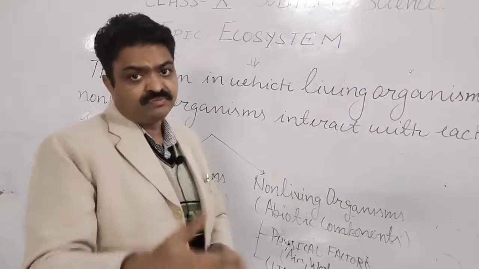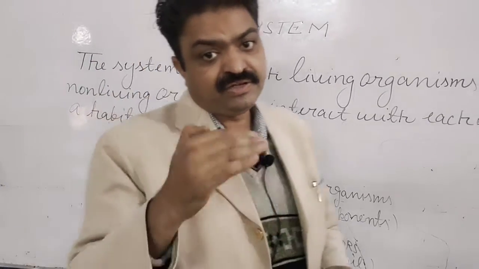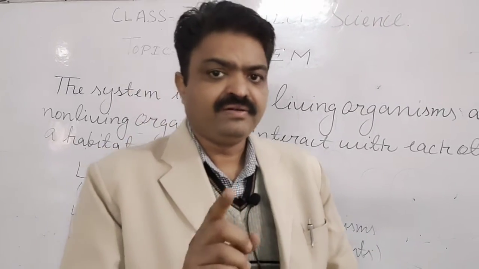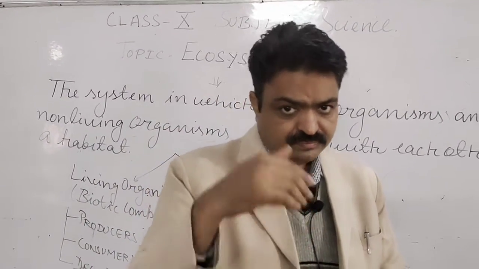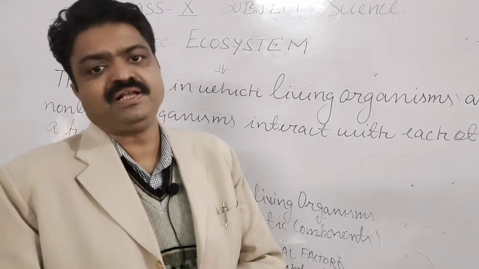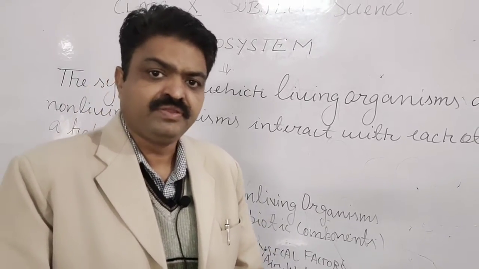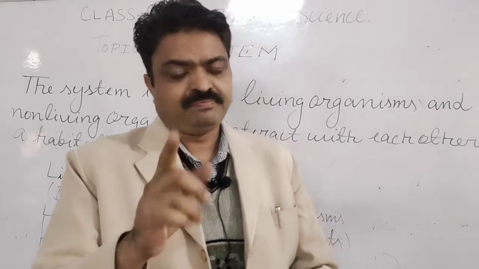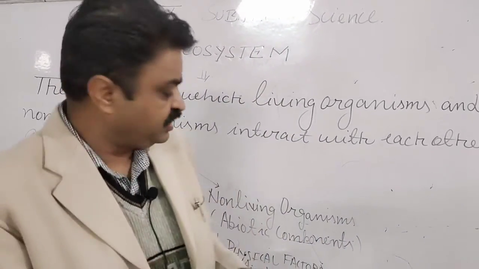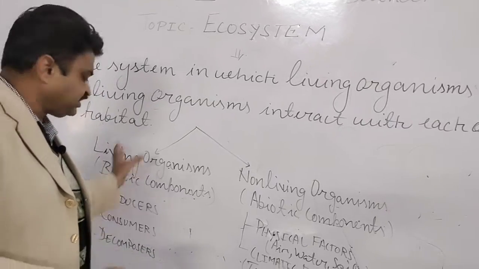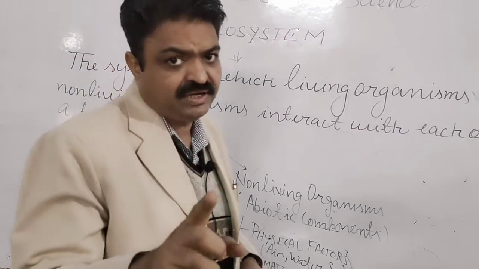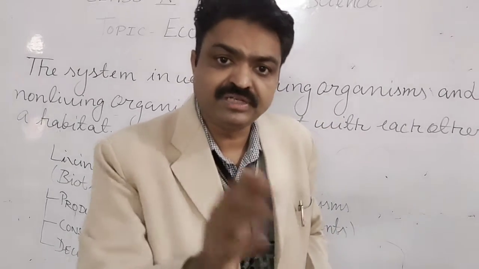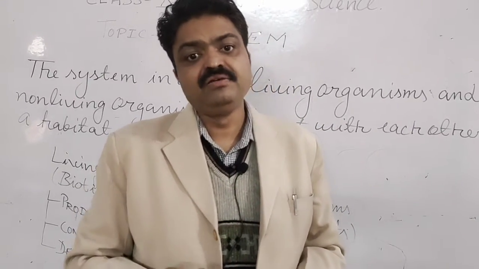Now we come to the next part of the biotic components, that is the consumers, student. Consumers are totally dependent, directly or indirectly, on the producers, and according to their food habits, there are three types of consumers, student. First is producer dependent, student. Producer dependents are herbivores. Second is herbivore dependent, that are known as carnivores.